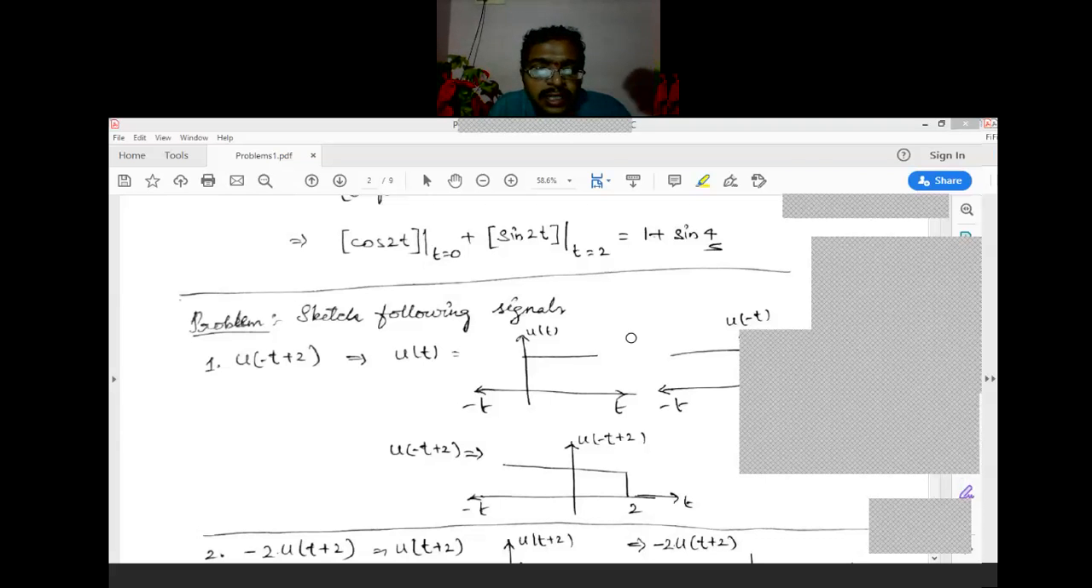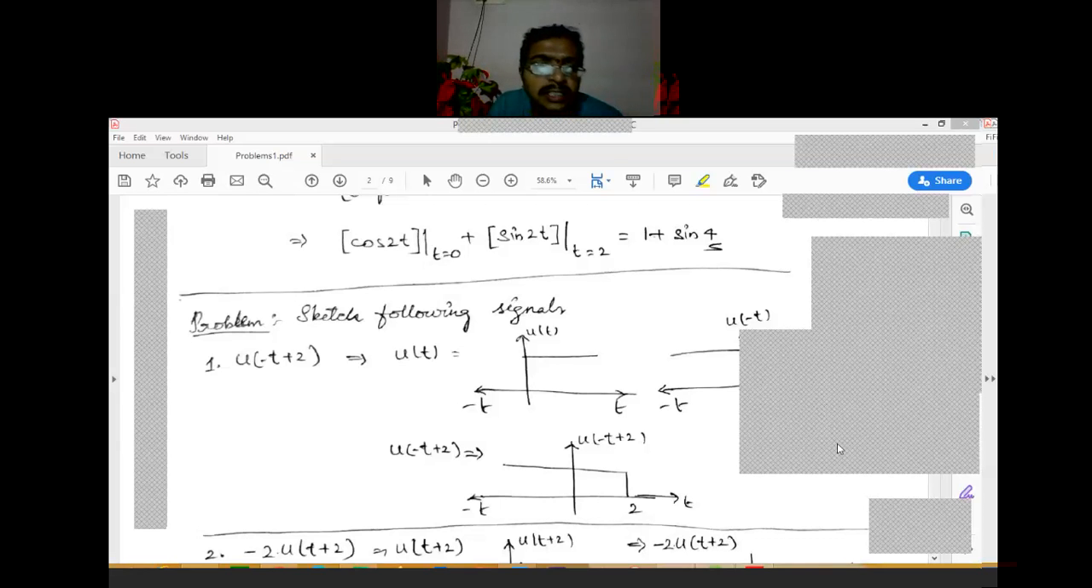Okay, here I'm not getting any option to view. Allow to annotate. Okay, now you can do it on my screen. Yeah, please draw the graph.